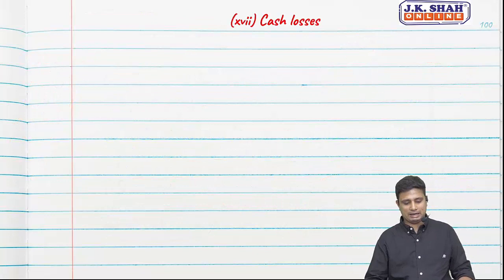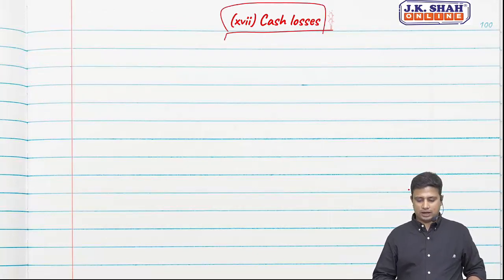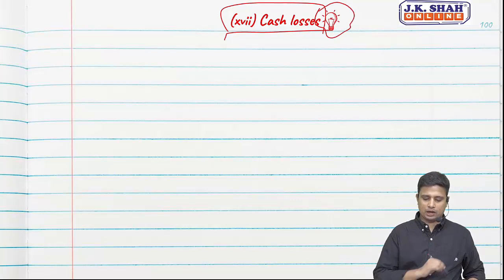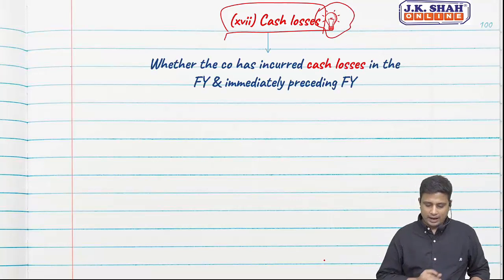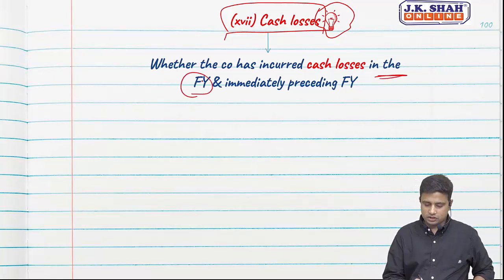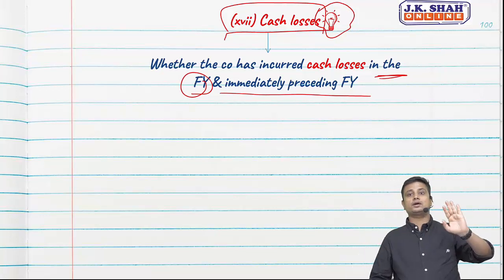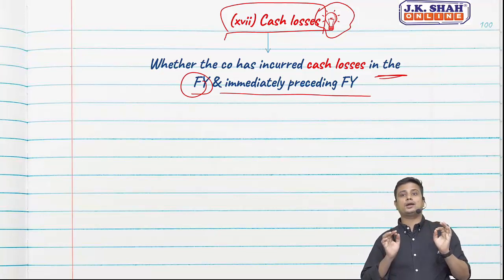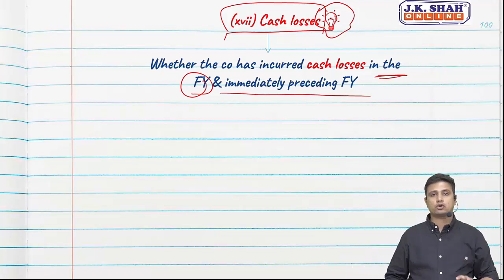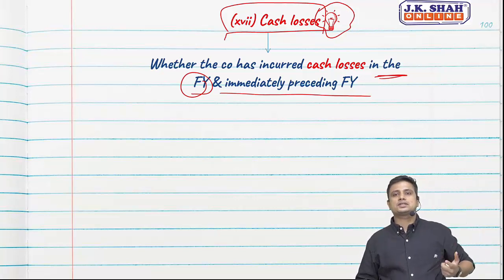Clause 17, cash losses. This is again a new clause in 2020. Whether the company has incurred cash losses in the financial year and the immediately preceding financial year. We are not talking about net loss, we are talking about cash loss, so we need to eliminate non-cash expenses such as depreciation.